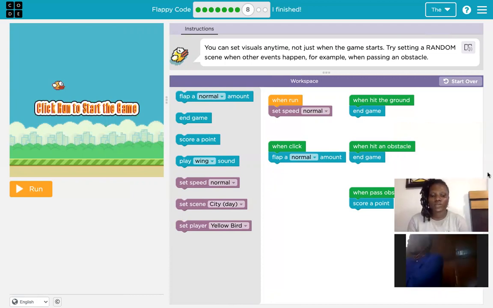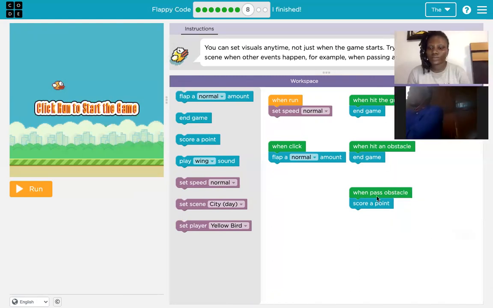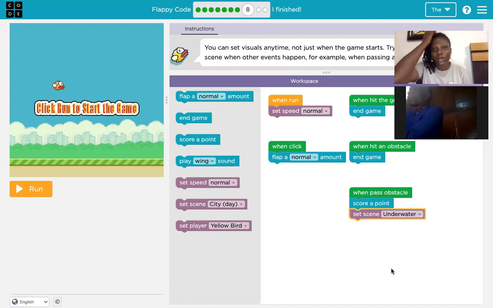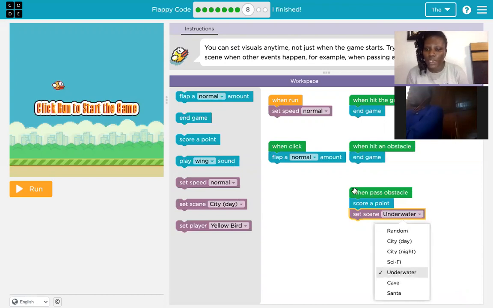When I pass an obstacle, let's try to change the scene. So when I pass an obstacle, score a point and set scene to underwater. Okay, so let's run this. So what I did was I set my scene to another thing when I score a point.